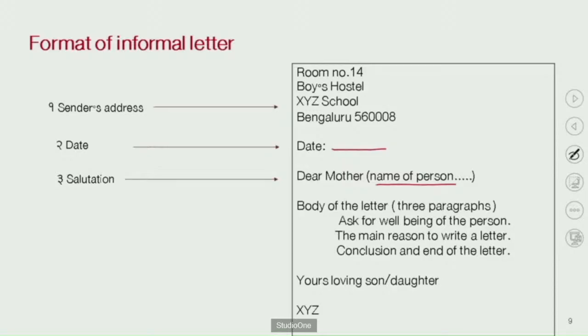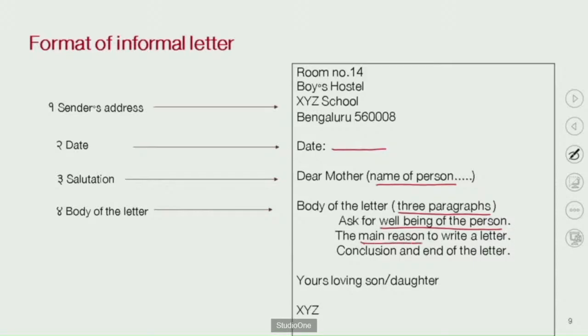The next step is very important for descriptive writing. What is it? Yes, the body of the letter. How many paragraphs are necessary? Three paragraphs are necessary. So how can you develop these three paragraphs? The first paragraph, the introductory paragraph, asks about the well-being of the person. The second paragraph gives the main reason to write the letter.